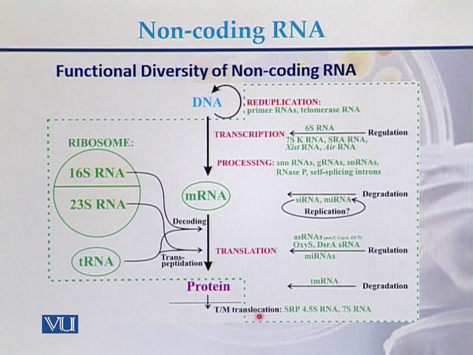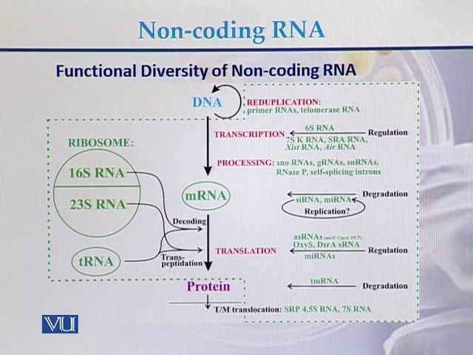While in case of translocation, there is a role of some other non-coding RNAs. They are SRP, 4.5S RNA, and 7S RNA. So these are all the types and functions of non-coding RNA in the central dogma of biology.